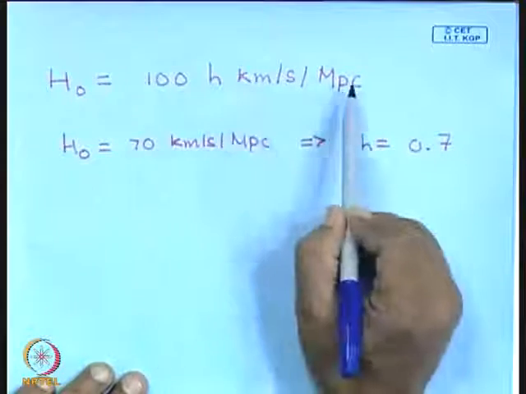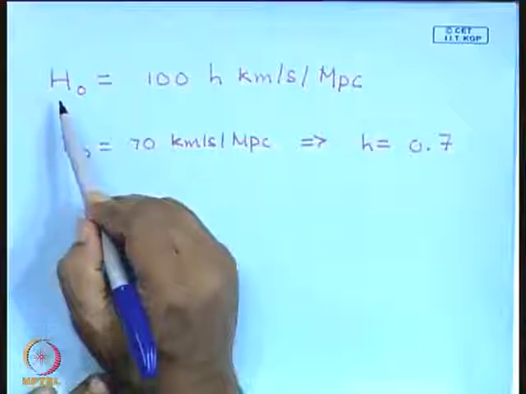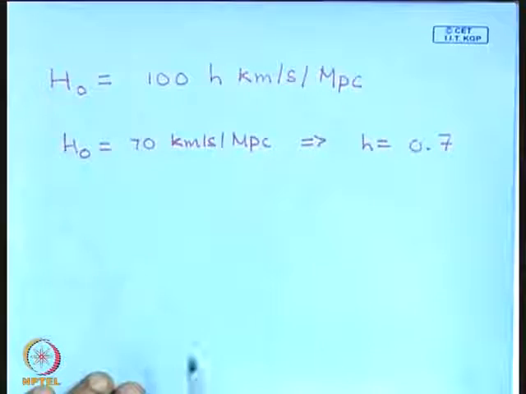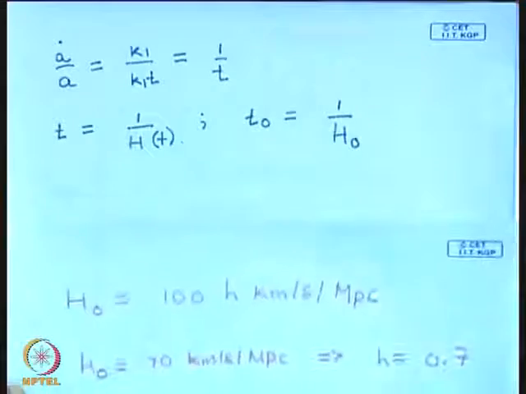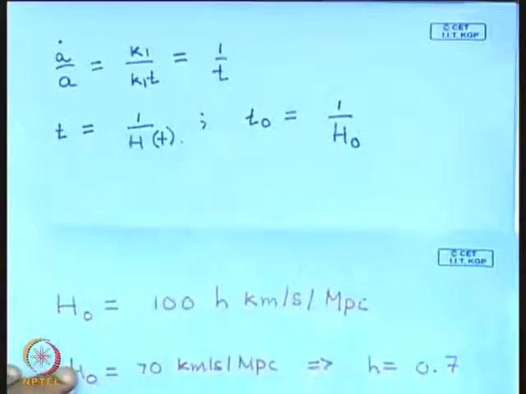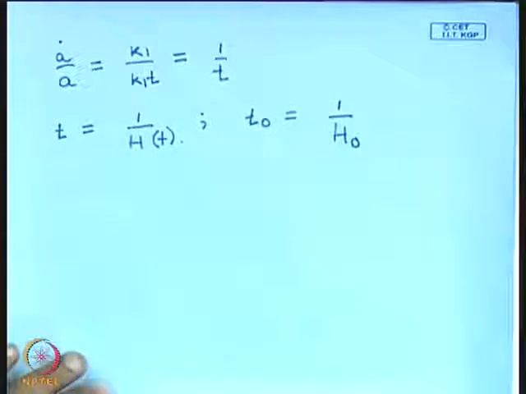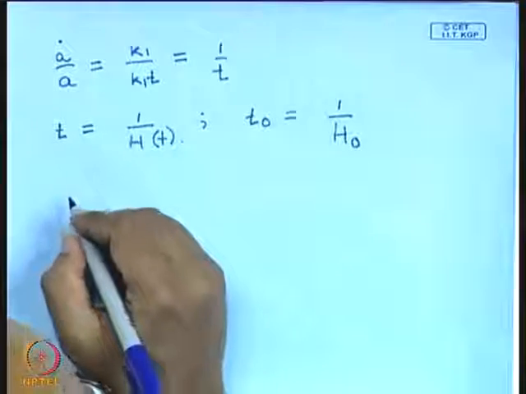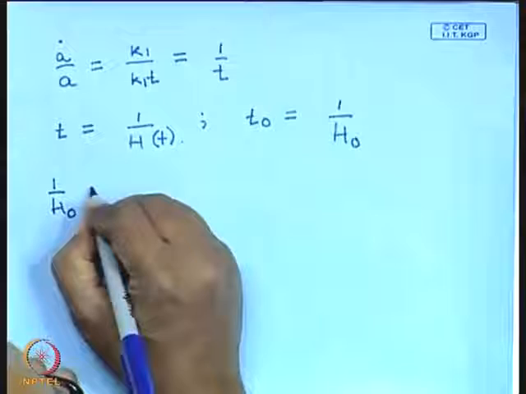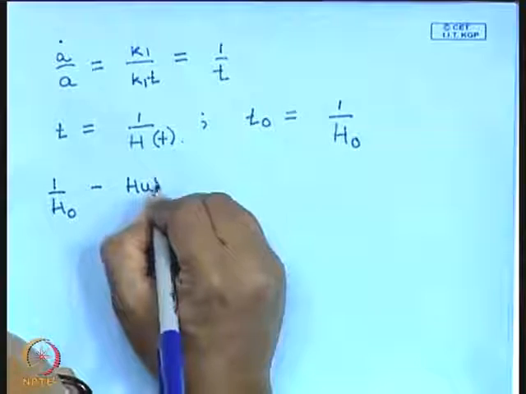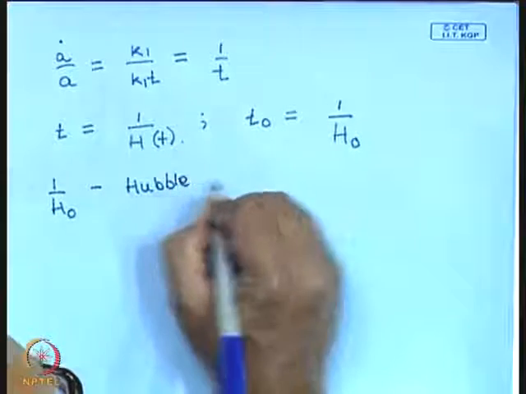So the length cancels out, so the Hubble parameter has dimension inverse of time. Right, and 1 by h naught is referred to as the Hubble time.